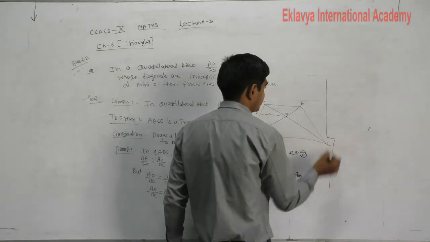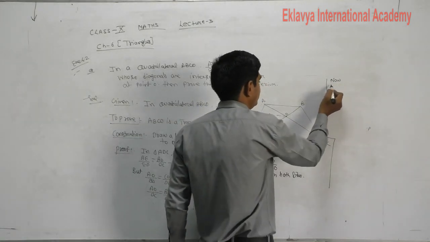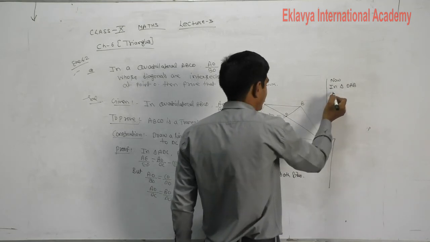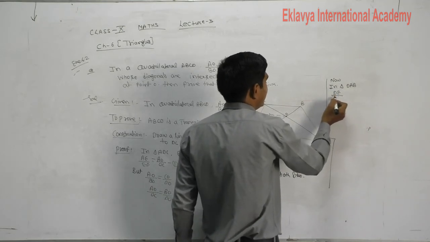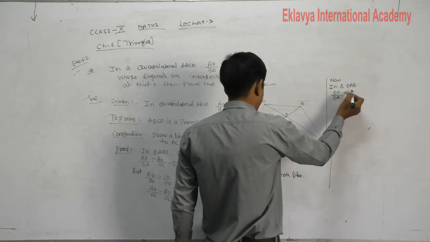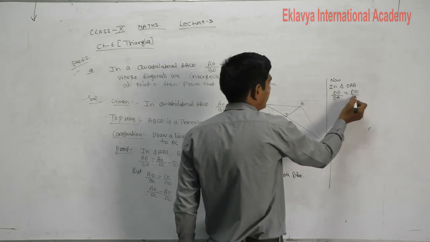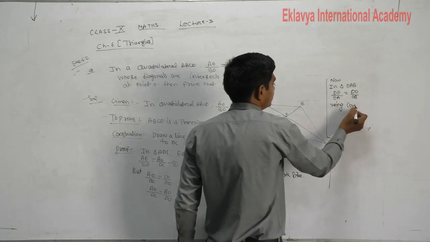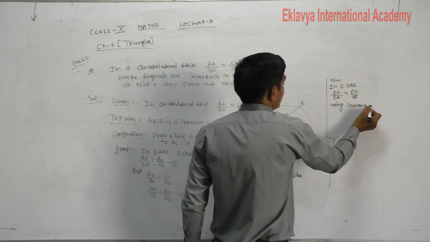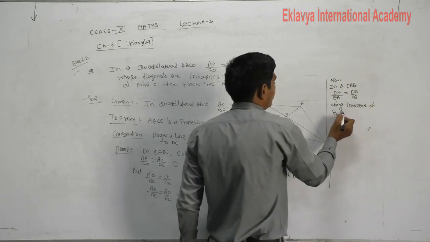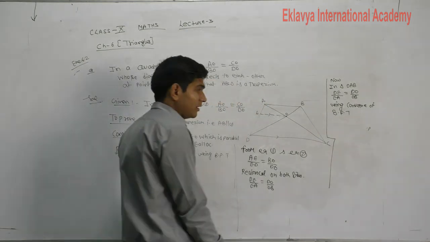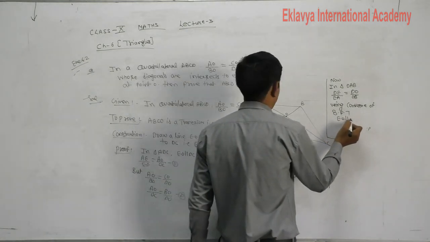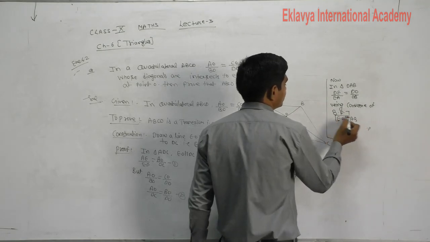Now in triangle DAB, DE upon EA is equal to DO upon OB. So using the converse of BPT, EO is parallel to AB.